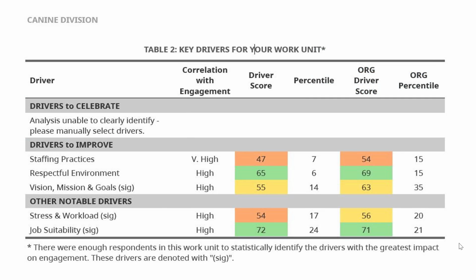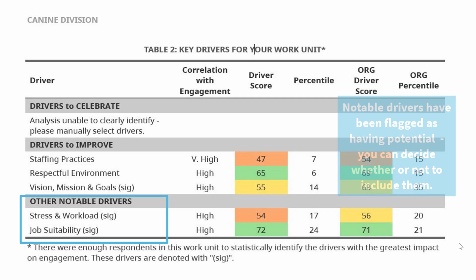In larger divisions, you may also see 1 or more drivers listed as a notable driver, like we see here. These are drivers that have been identified as statistically important, but can't be clearly categorized as having a positive or negative influence on engagement. They've been flagged for you so you're aware of them and can choose to explore whether or not to include them in your engagement strategy. Think of them as drivers with untapped potential.